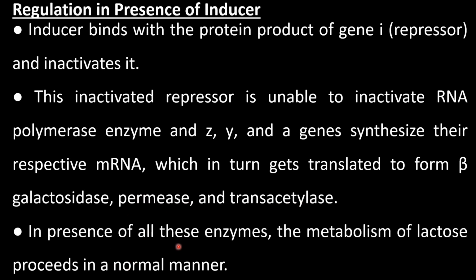In the presence of all these enzymes, the metabolism of lactose proceeds in a normal manner. So, in the presence of the inducer, lactose, the process will be switched on.